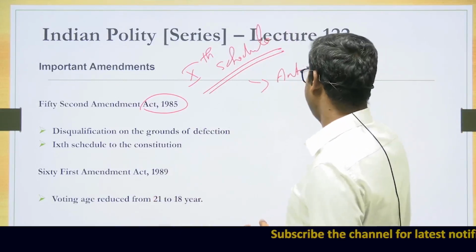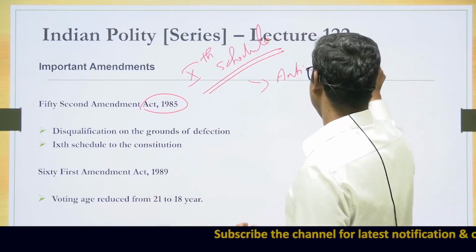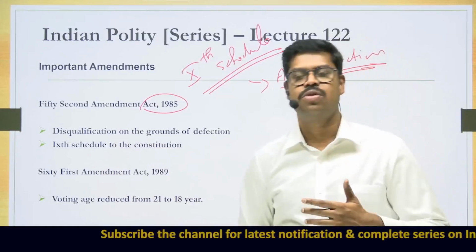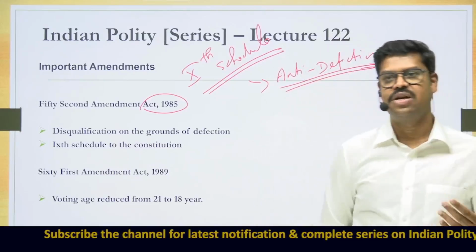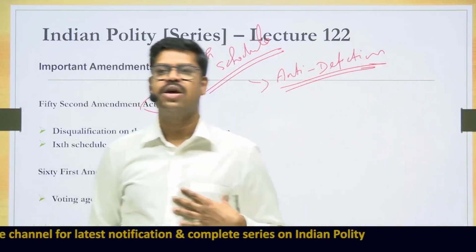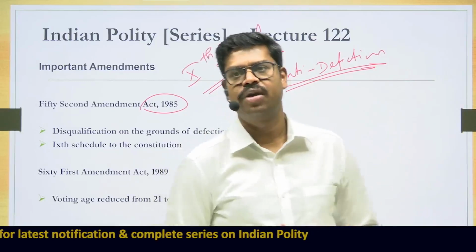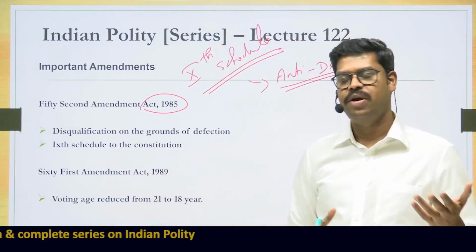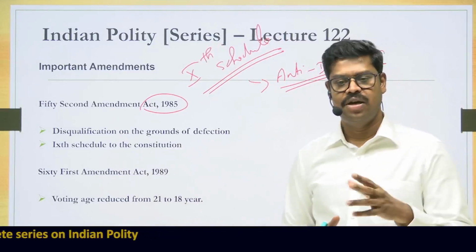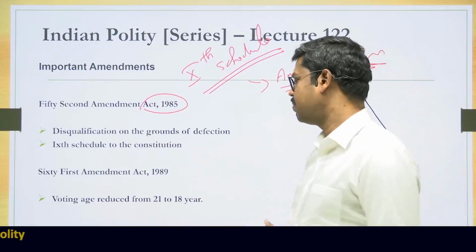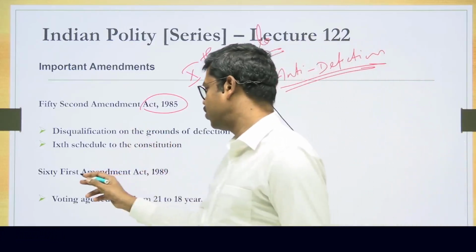In fact, we have many times discussed this 10th schedule of the Constitution, and there are 4 grounds that is given as to what would constitute the defection under the 10th schedule of the Constitution. And who is the disqualifying authority in all these cases? The disqualifying authority is the Speaker in case of Lok Sabha and the Chairman in case of Rajya Sabha. Similarly, it is the case in the state legislature as well. So these are the things that you'll have to remember with regard to the 52nd Constitutional Amendment Act.